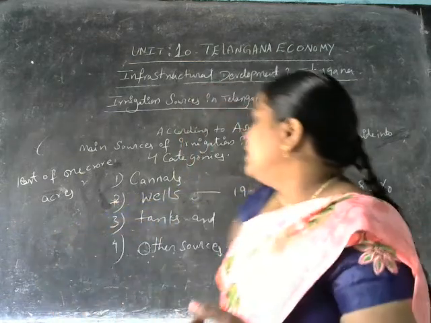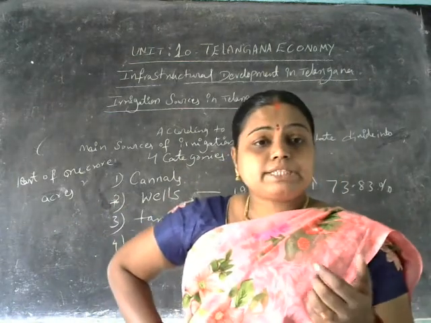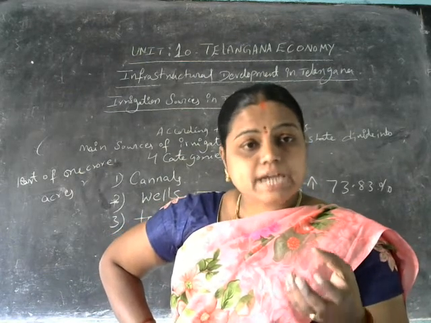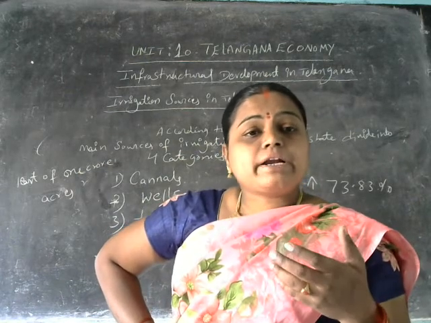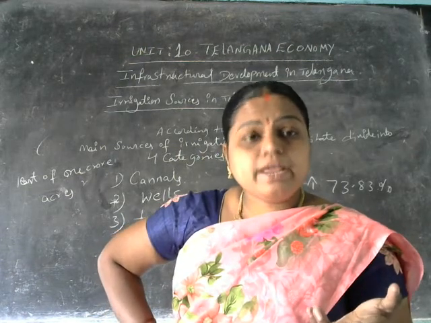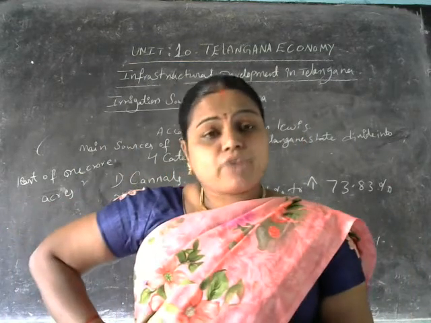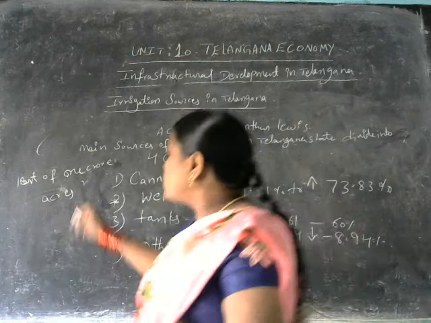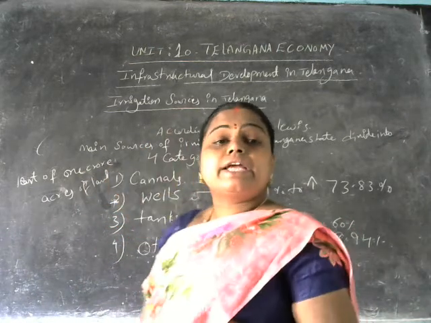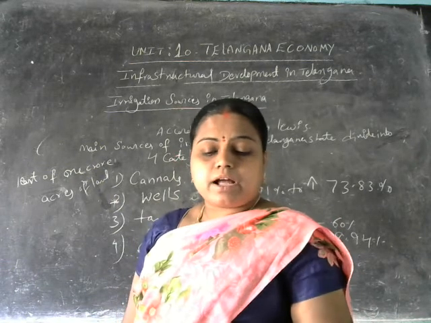So here, at least 1 crore acres of land, agricultural land, they want to provide it as an irrigational facility. They want to provide it as an irrigational facility here, under the Telangana government.